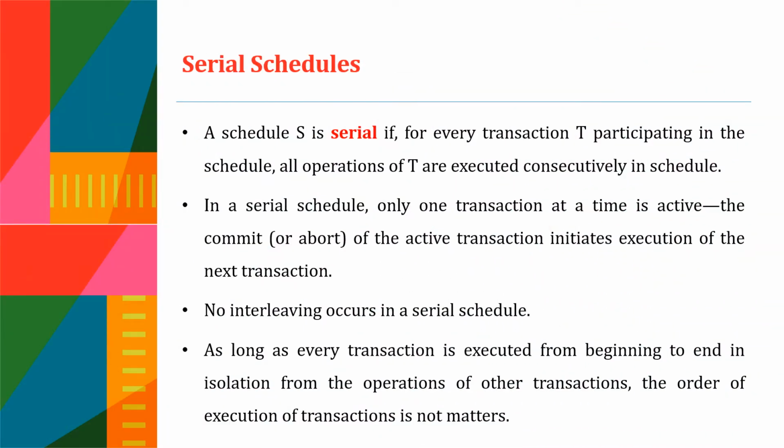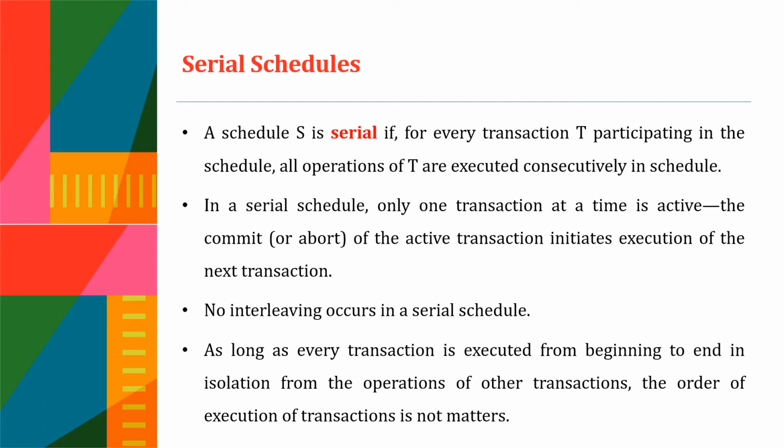A schedule is said to be serial if all the operations of the transaction T are executed consecutively in the schedule. That is, one by one. So only one transaction at a time is active here. Once the transaction T1 gets completed, only then can it initiate the next transaction, say T2. The commit or the abort statement of the active transaction T1 initiates the execution of the next transaction